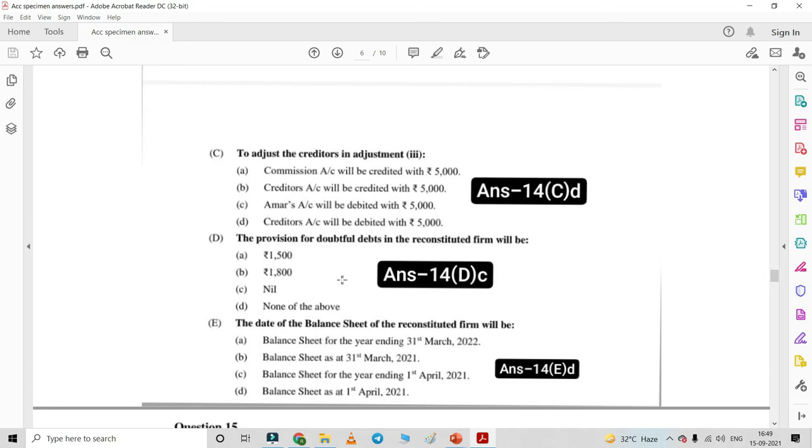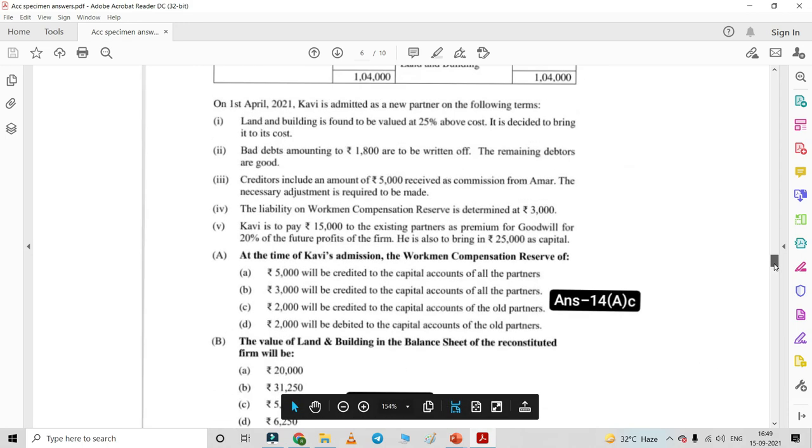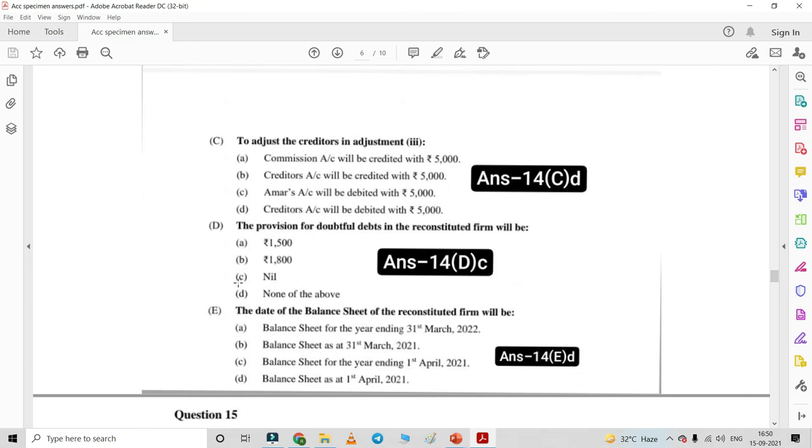Now the next question is: the provision for doubtful debt in the reconstituted firm will be what? Now provision for doubtful debt will be nil, because in the adjustment it's been given that bad debt amounting to 18,000 is written off, the remaining debtors are good. So as the remaining debtors are good, all the amount of provision will become nil in the reconstituted firm.